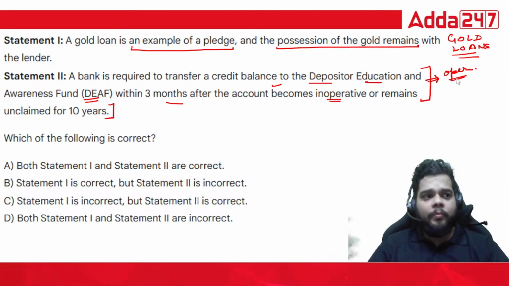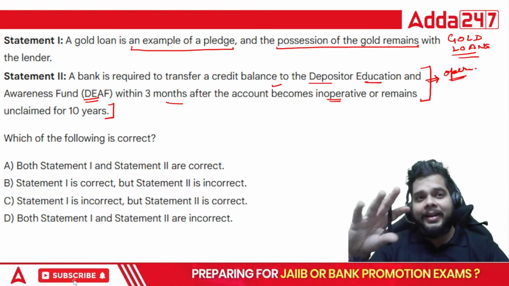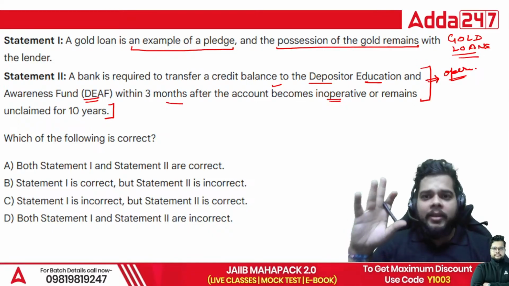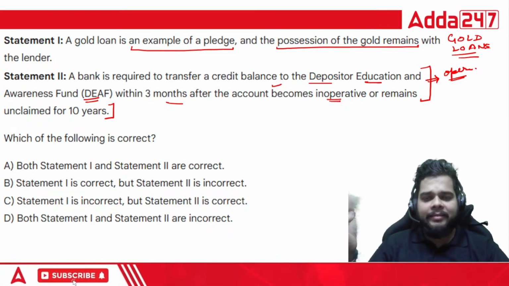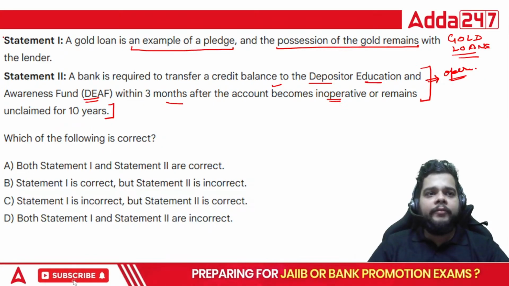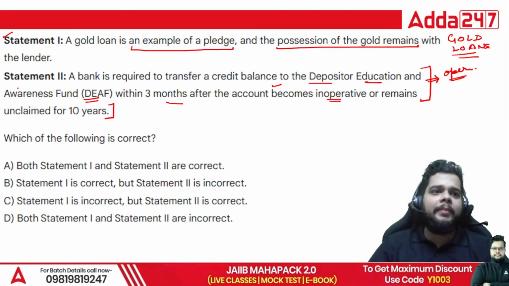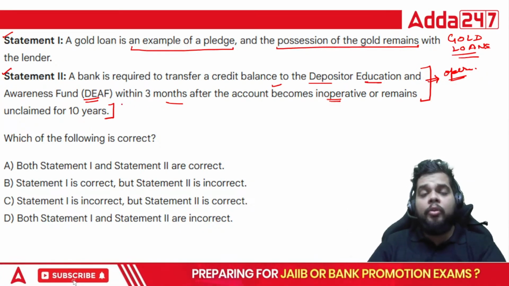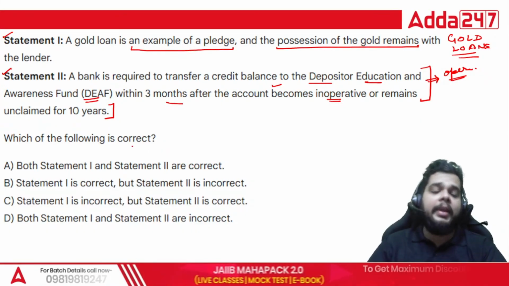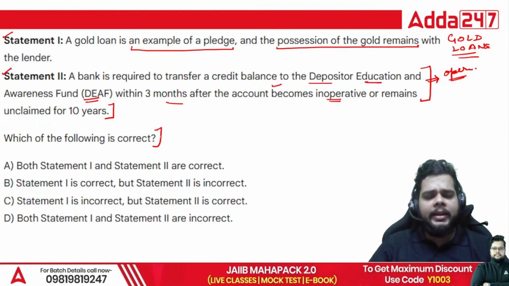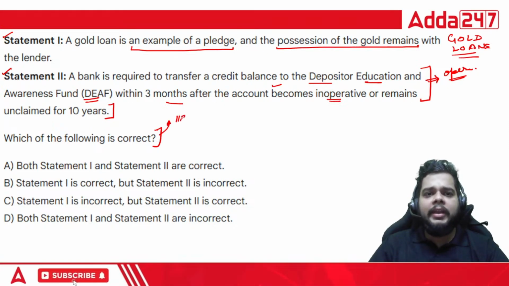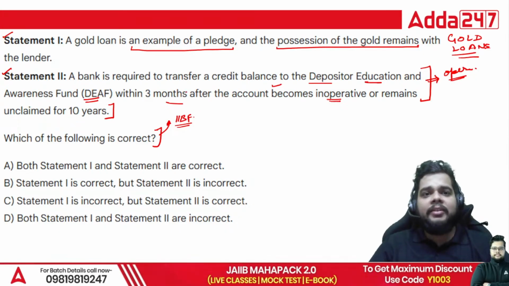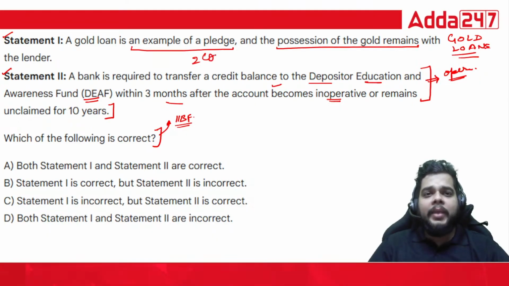So you might be wondering why we have included two contrasting statements in this particular question. The reason being, IIBF asks such questions in the actual exam as well. They will state statement one pertaining to one topic and statement two pertaining to an altogether different topic. So if you know about these two concepts, then only you will be able to solve this one question. That is why we say that IIBF is slowly and gradually making the exams tough. You are supposed to answer this question based on two concepts.